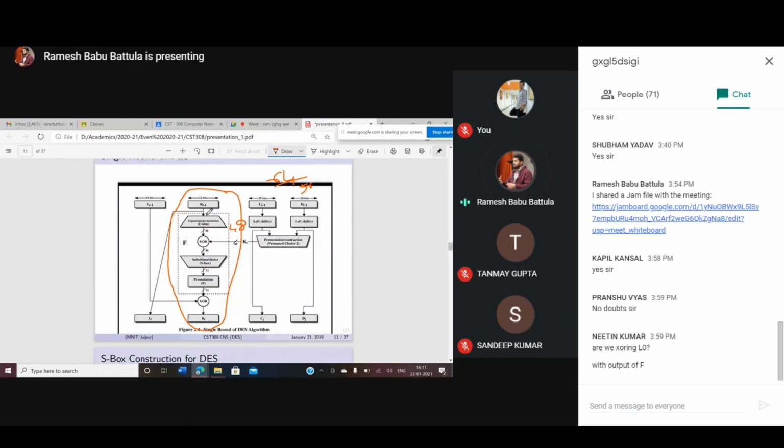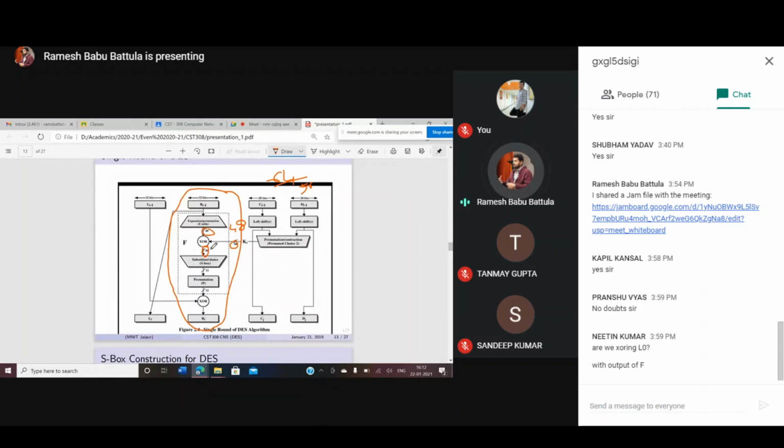So that's why the expansion table is there. The expansion table is going to give 48 bits. That's why you need to provide a 32-bit input to the expansion table, and the expansion table is going to generate 48 bits. So finally, these two 48-bit inputs are provided to the XOR function. The output of the XOR function you will find is 48 bits.